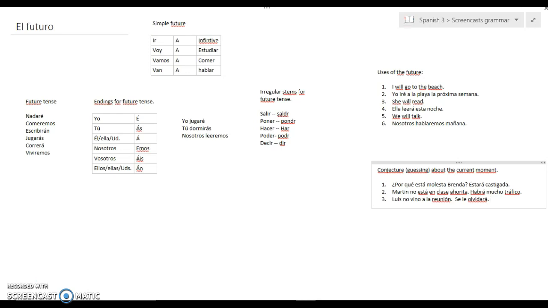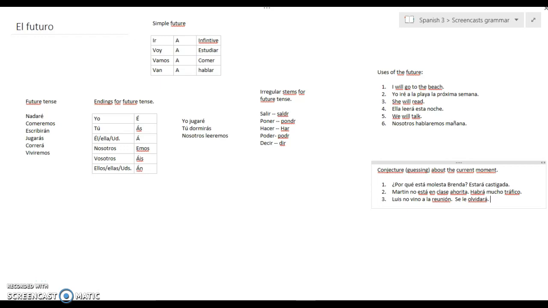You might remember that you did something like that with a conditional, but with the conditional, you were guessing at something that happened in the past. Why didn't she arrive on time this morning? Maybe her car broke down. Se le habría descompuesto el carro. Why is she not here at the moment? Maybe her car isn't functioning, it broke down, but you're guessing that right now. Estará descompuesto el carro. Okay? So conditional and future tense are used in a very similar way. Conditional to talk about guessing in the past. Future tense conjugation to talk about guessing in the current time.